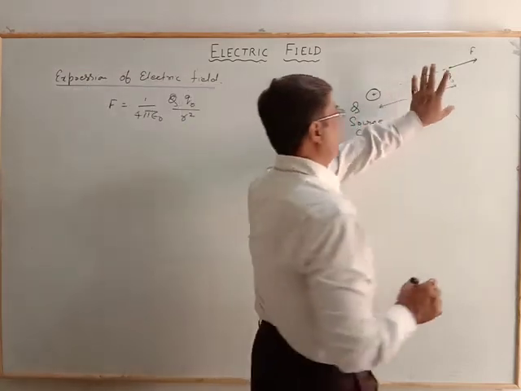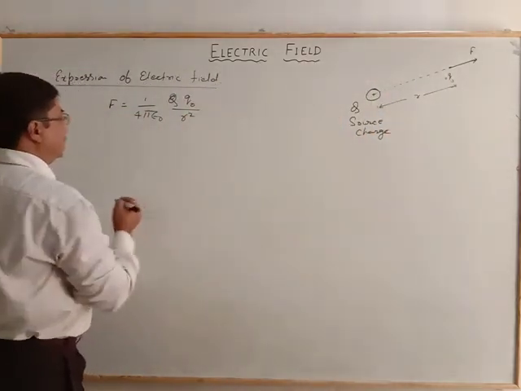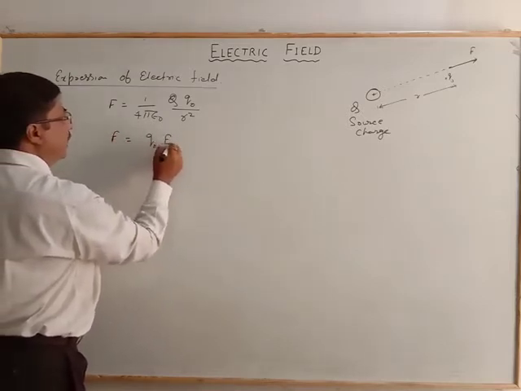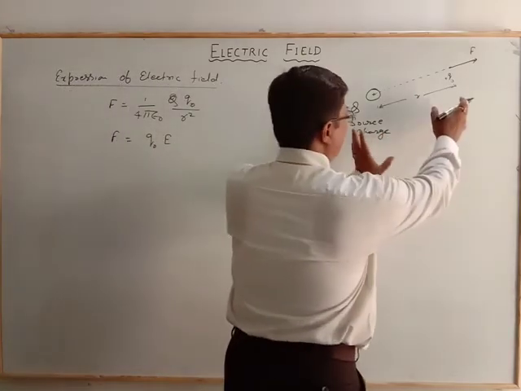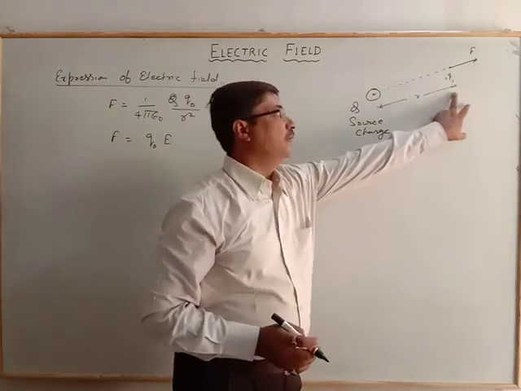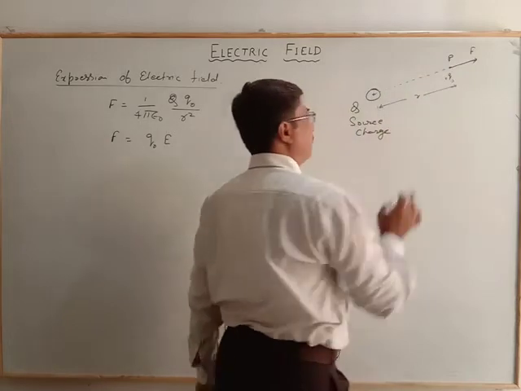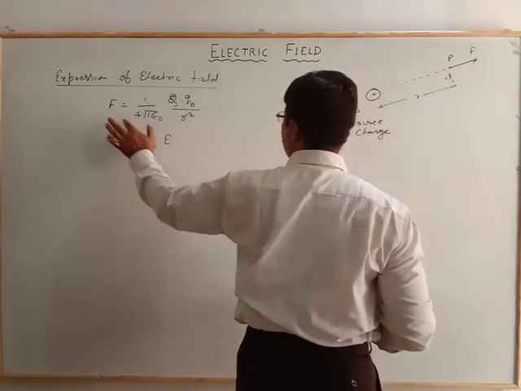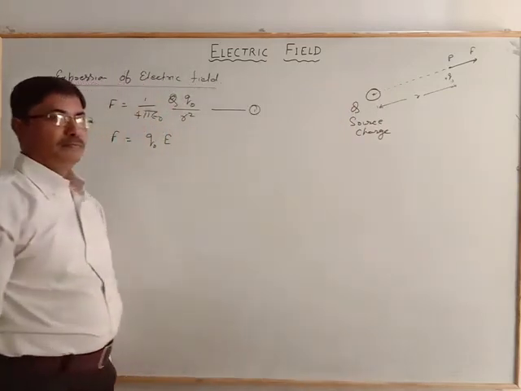And here is the force experienced by the charge. That force is equal to Q naught into the electric field. Now, this is the electrostatic force: whenever you leave this charge at the point P, it experiences some force due to the source charge, and that electrostatic force is F equal to this, and that is equation number 1.